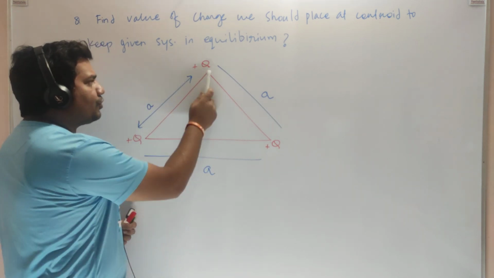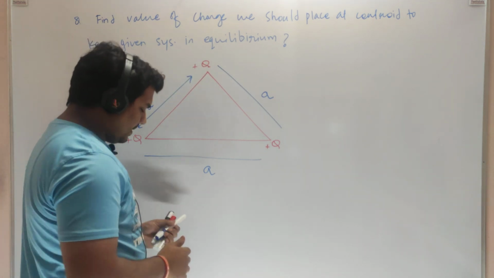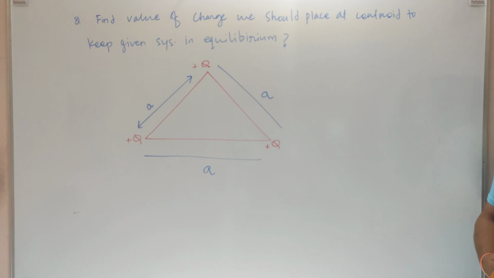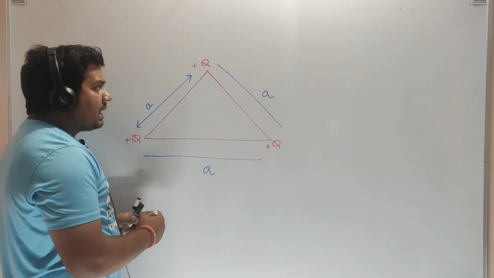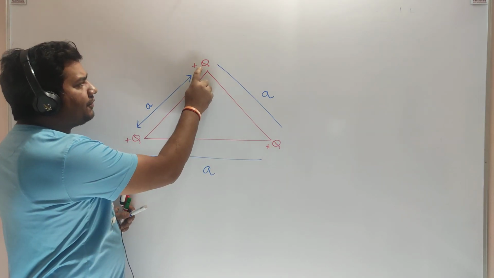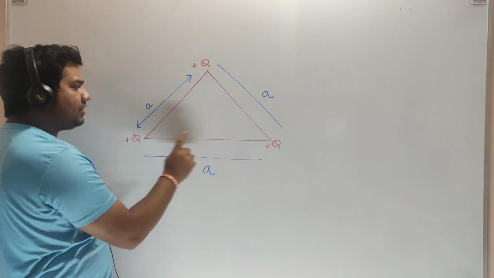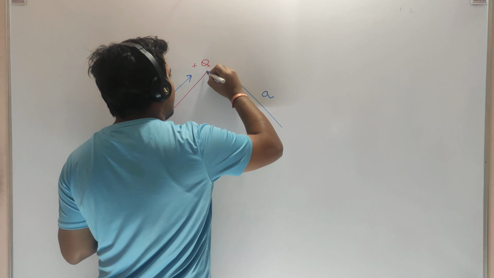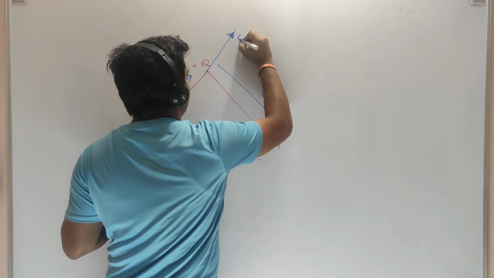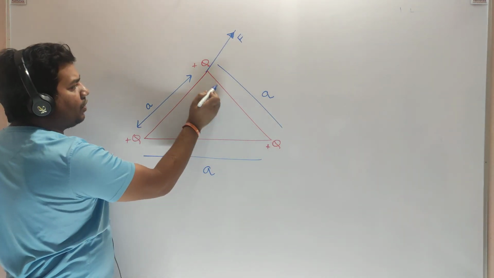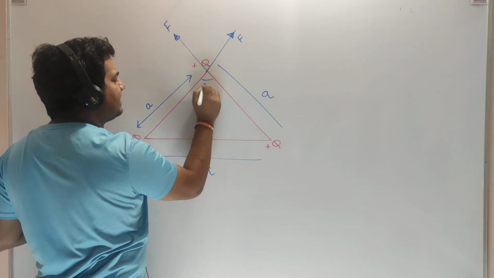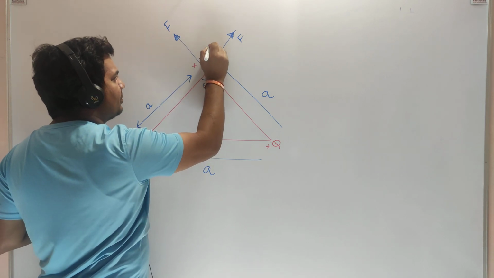If we talk about the net force on this charge, hopefully the question is written. Write the question in your copy. Now let's talk about the net force on this charge. These two charges will repel this charge. Suppose this charge repels it by a force F along the line joining, and this charge also applies a force F along the line joining. This angle is 60, that's why this angle is also 60.